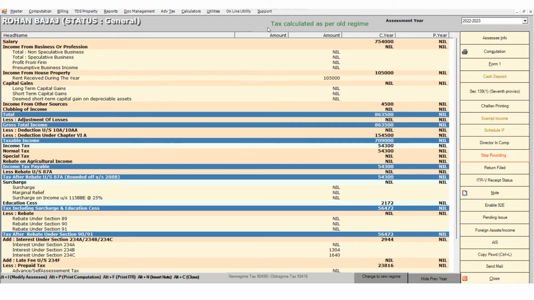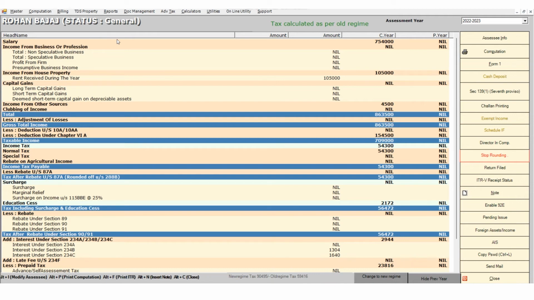So here we need to enter the details of Mr. Rohan Bajaj, as Mr. Rohan Bajaj is receiving the income from salary, income from house property and income from other sources, and he has made some investment in the LIC also. So as per the documents, your tax would be calculated. Here we need to enter the details of income first, then tax would be calculated automatically.